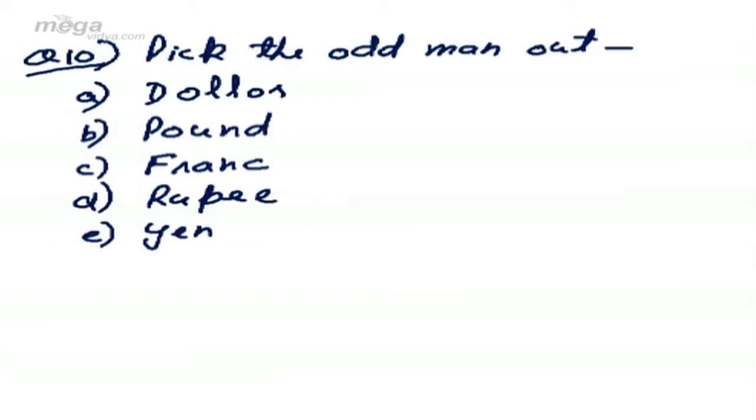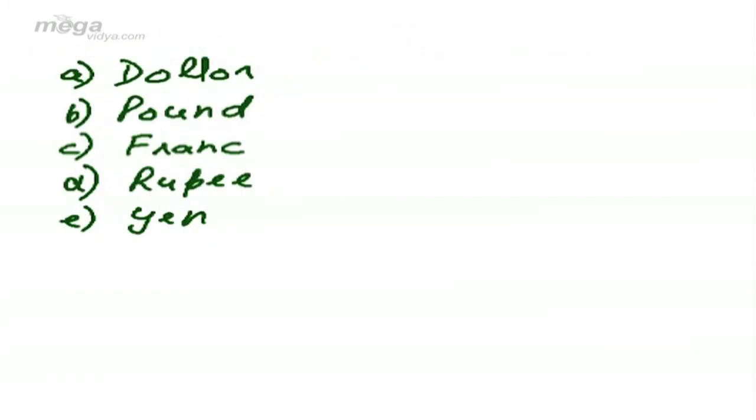My next question is a very interesting one. The question is the same, pick the odd man out, but this time based on currencies: dollar, pound, franc, rupee and yen. Now what should we look for whenever questions are given to us on currencies? Dollar, as we know, is a very famous currency of the US, but it is a currency of Canada as well. It is a currency of Australia as well.